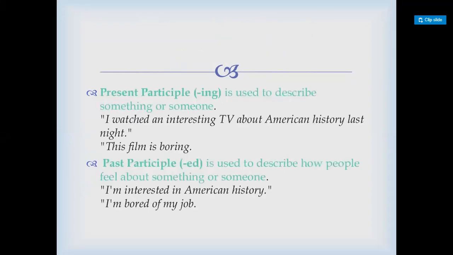Present participle ing is used to describe something or someone. I watched an interesting TV program about American history last night. This film is boring. In this case, interesting and boring both are adjectives. Past participle, that's with ed, is used to describe how people feel about something or someone. I'm interested in American history. I'm bored of my job.